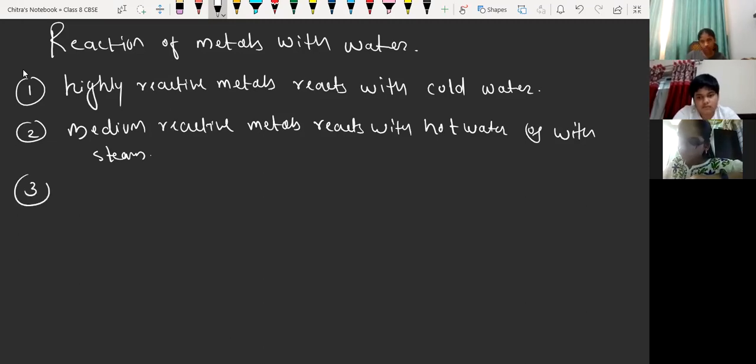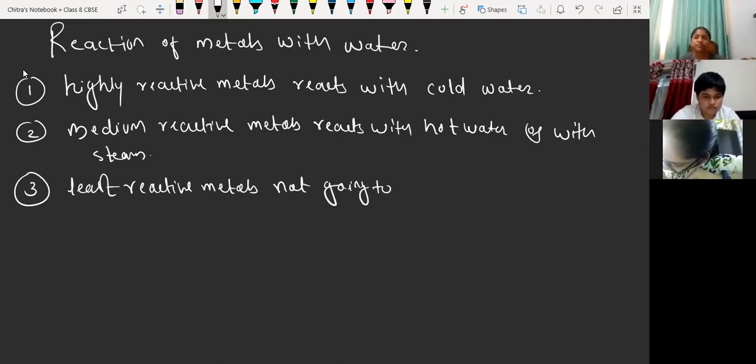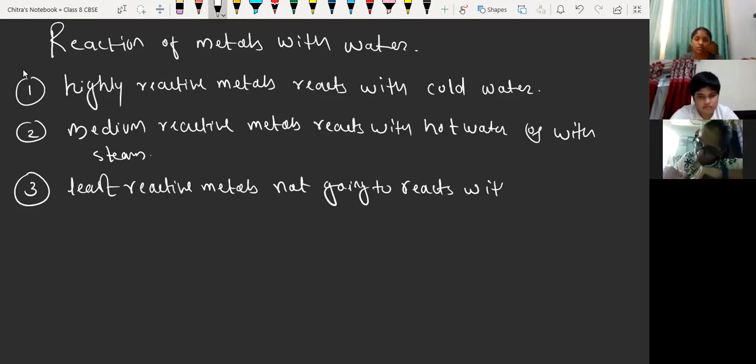Then the third point: least reactive metals do not react with water at all.